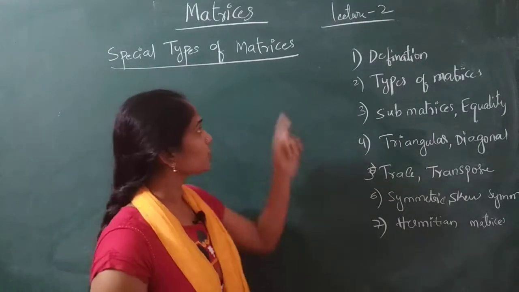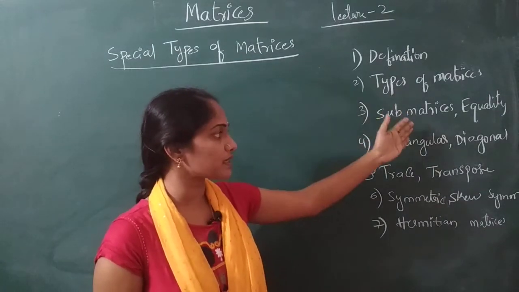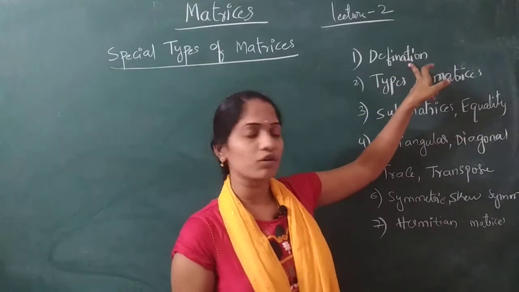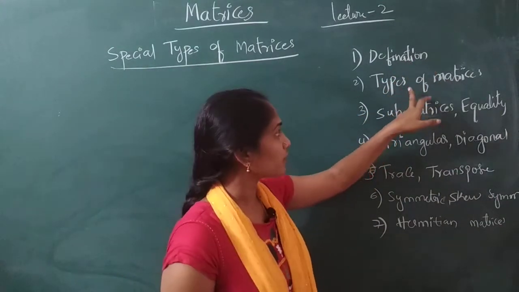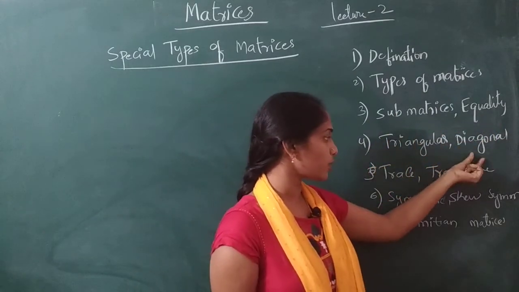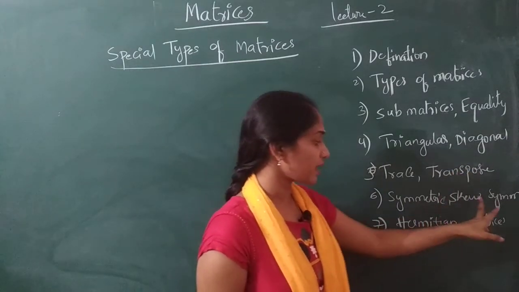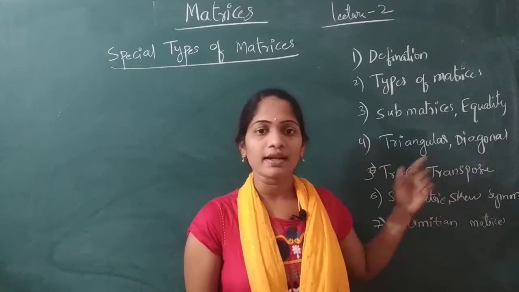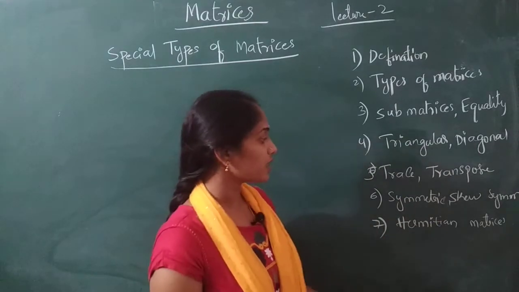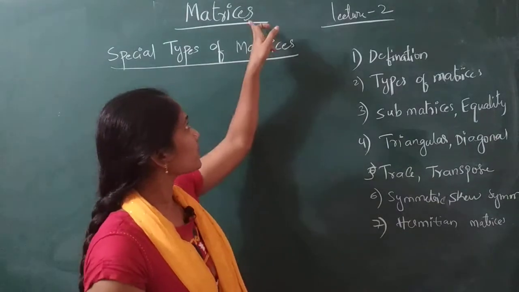Before going to the types of matrices, I want to give a clear picture of which topics are going to be covered in the concept of matrices. The definition we have already completed in lecture 1. The types of matrices, submatrix and equality, triangular and diagonal matrix, trace and transpose of a matrix, symmetric and skew symmetric, and Hermitian and skew Hermitian. There are also 2 types in this. So these are the topics which we are going to cover in the concept of matrices.